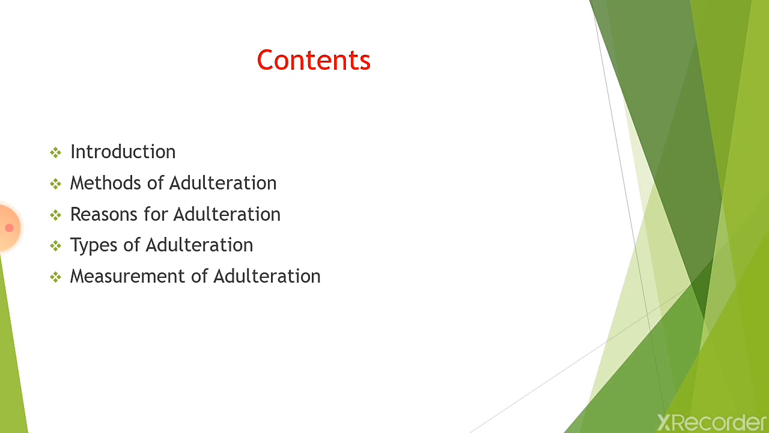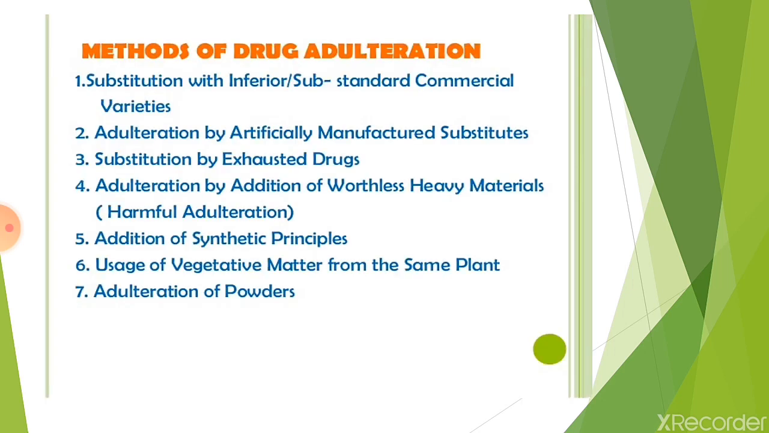In the last video, or the last part, we discussed introduction, different types of adulteration, and reasons for adulteration. Today we are going to discuss different methods of adulteration. Now there are different methods for drug adulteration. Total 7 adulteration methods are there.